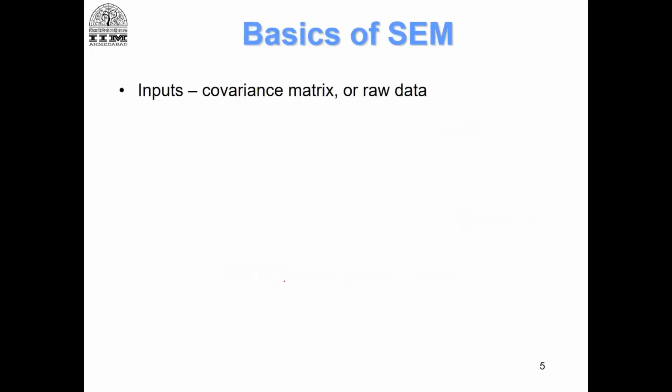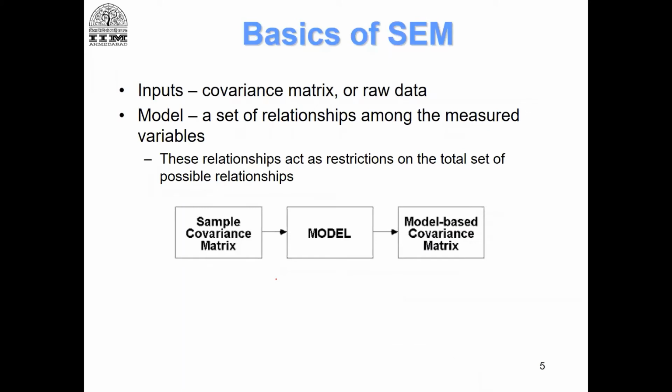Now, how does it work? Okay, I'm just trying to explain the basics of how SEM works. So what we are going to do is specify a model. Okay, what is our model? We are going to tell the tool that, well, I have a latent construct and I have observed items.